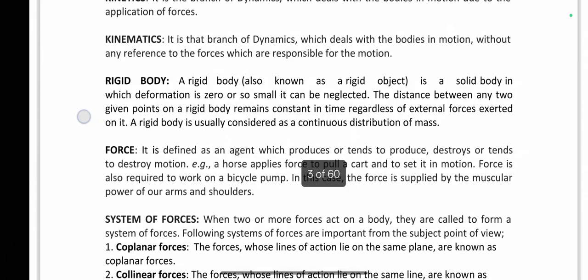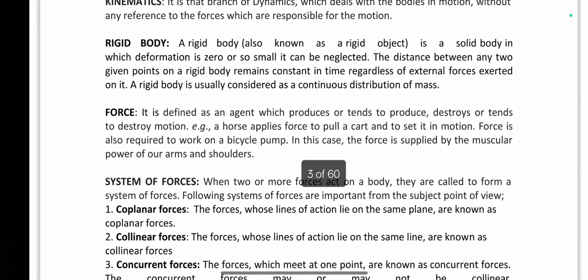Next thing, what is force? It is defined as an agent which produces or tends to produce, destroys or tends to destroy motion. It is difficult to understand this definition, so let us understand it with applications. A horse applies a force to pull a cart and to set it in motion. A force is also required to work a bicycle pump, where the force is applied by the muscular power of our arms and shoulders.